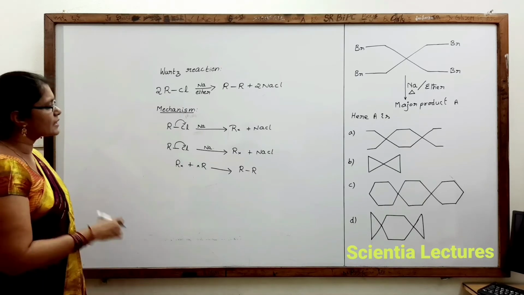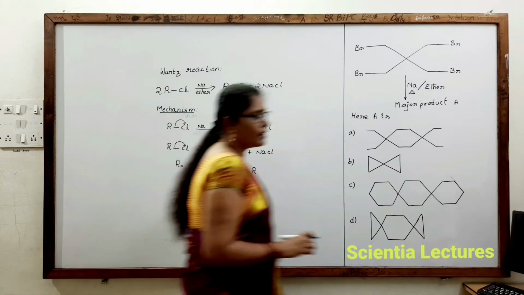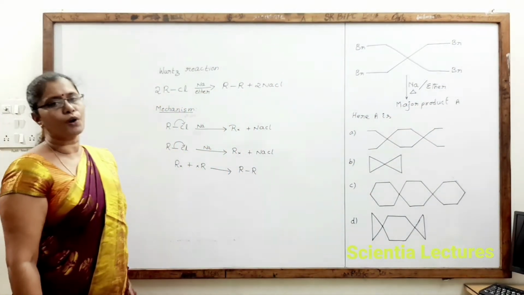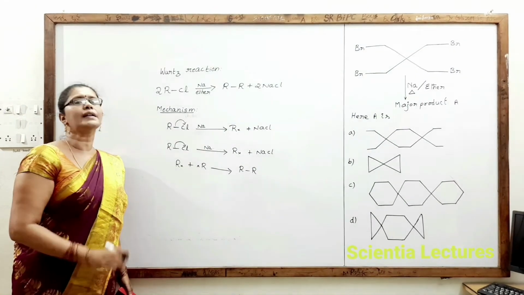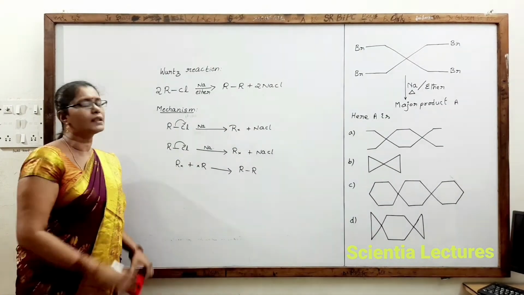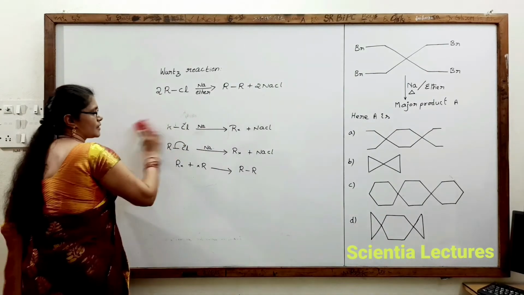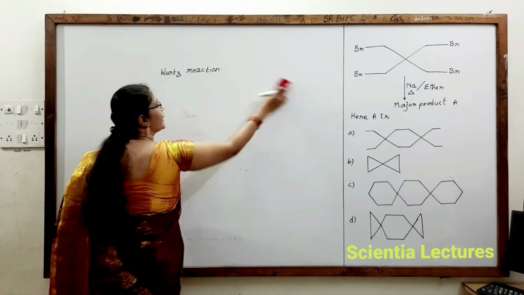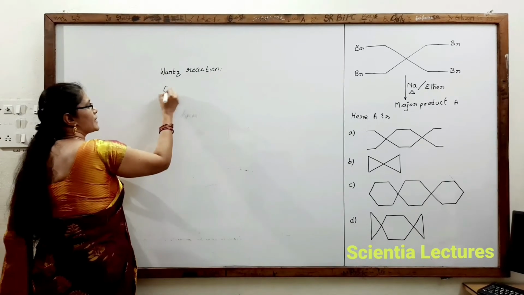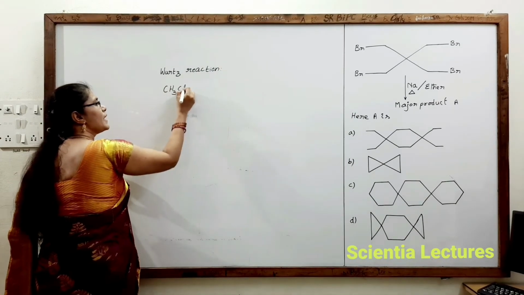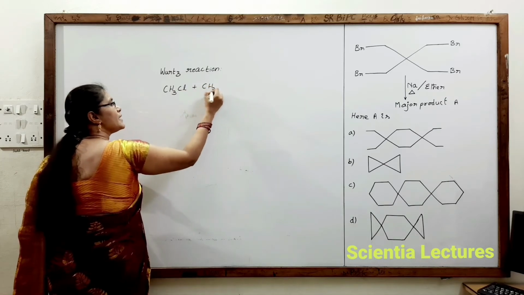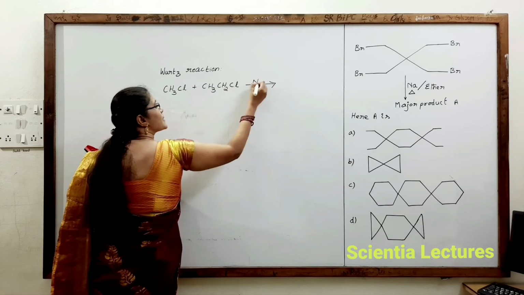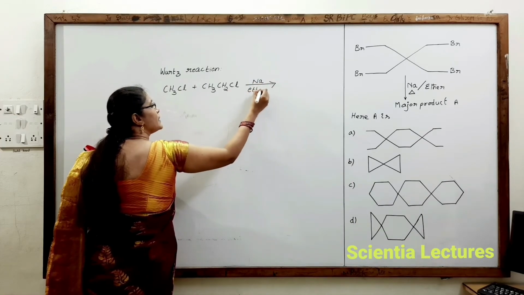Now let us consider that this reaction cannot produce alkanes with odd number of carbon atoms. Let us see why. Suppose we take 2 different alkyl halides, for example CH3Cl plus CH3CH2Cl, in the presence of sodium in ether.